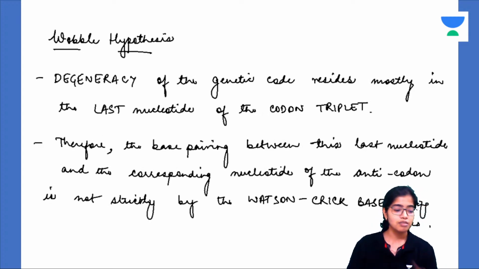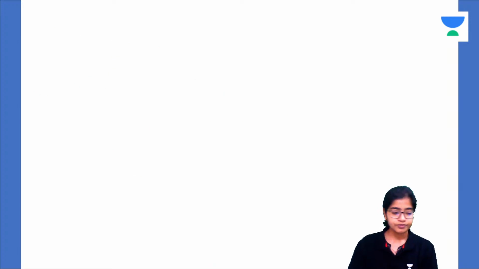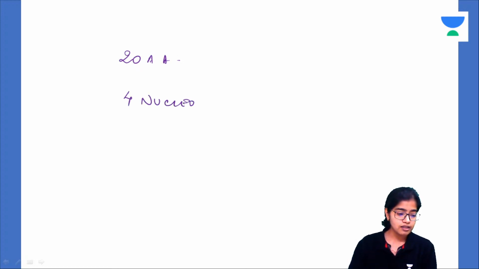And Satish was talking about the wobble hypothesis. Let us quickly discuss the wobble hypothesis also. One thing is degeneracy of the genetic code, and the other thing is unambiguity of the genetic code. Both of these are two sides of the same coin. What does it mean? Now you have 20 amino acids and you have 4 different nitrogenous bases or nucleotides.